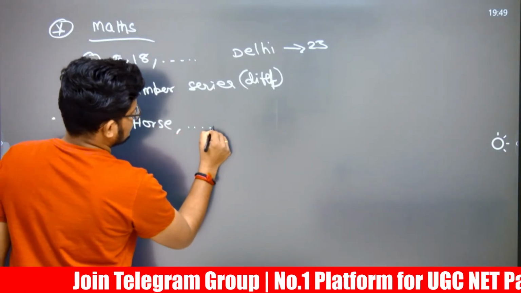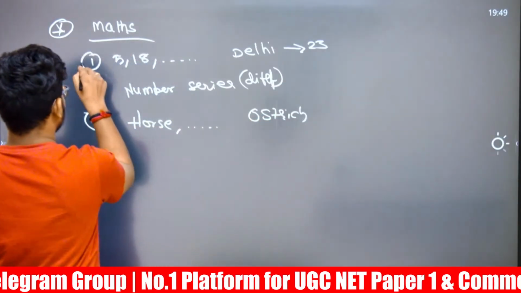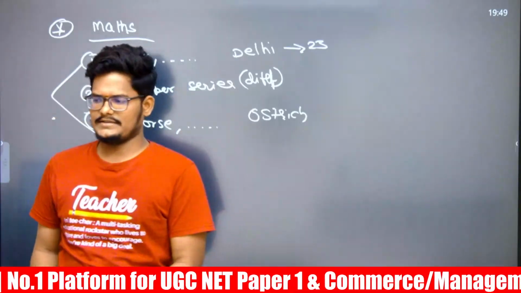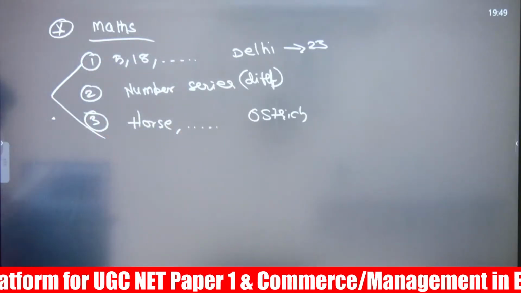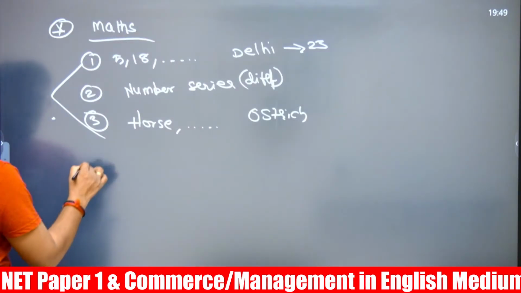Horse is given and ostrich we need to identify. I believe this first question and this both are same. Both are same. But if it is separately given, then it might be possible. It might be possible.